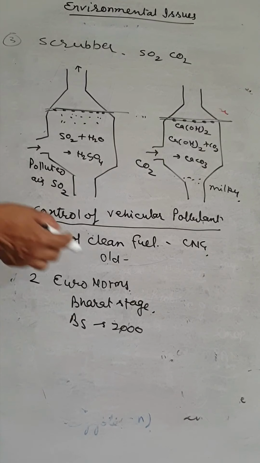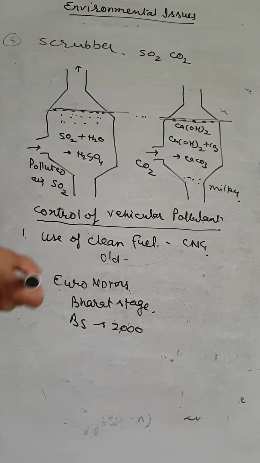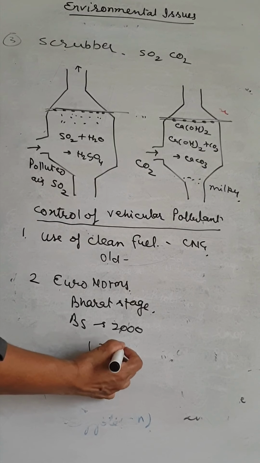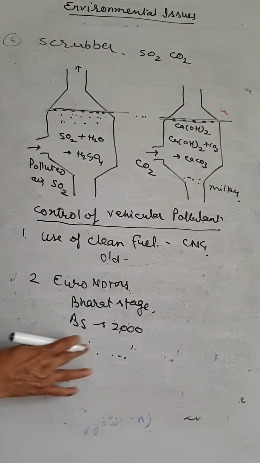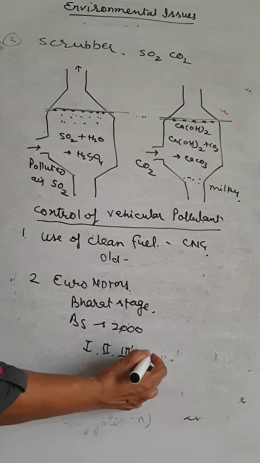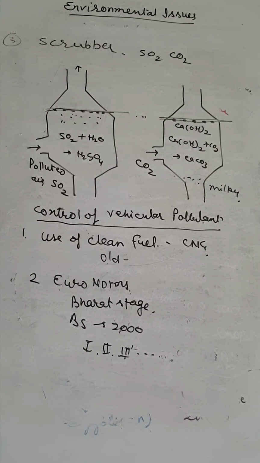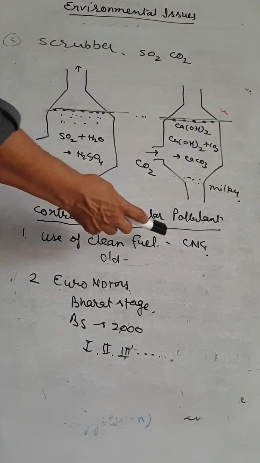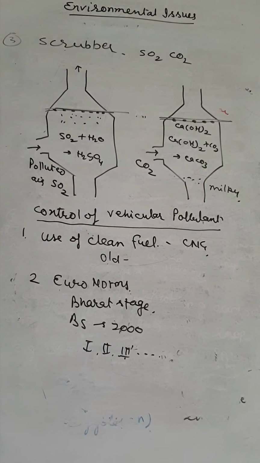Later there are BS 1, BS 2, BS 3 and BS 4. So the traditional fuel changes into CNG or another cleaner fuel.